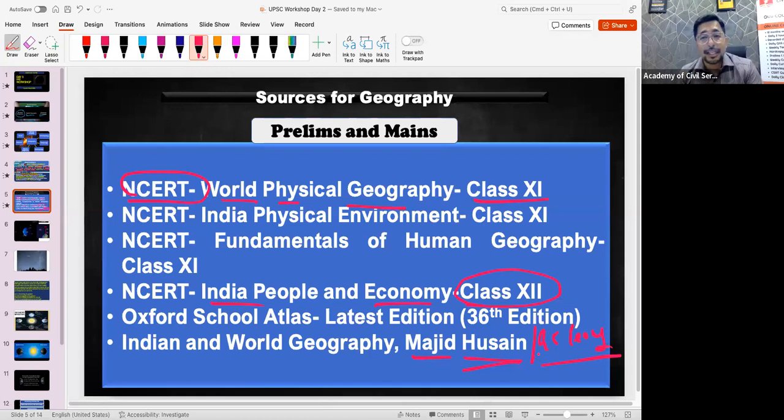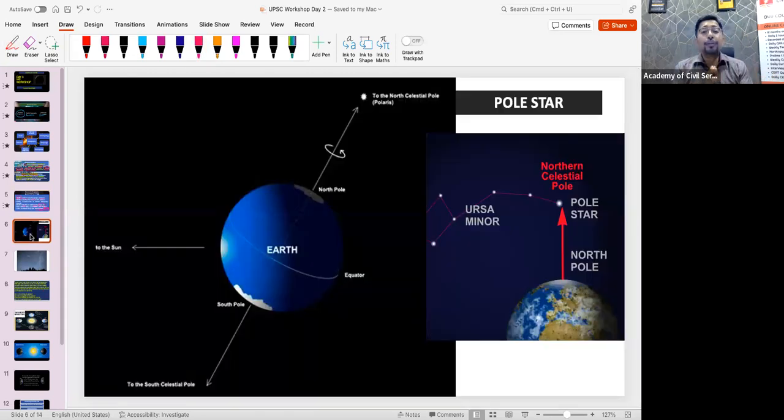And if you do self-preparation, you might take 2 to 3 years to complete all these books. But if you believe in some guidance, like you have attended today's session, then I would strongly ask you to take this booklet, and from here you can pick the important points for the examination, because we have compiled all these books and presented the important points in this booklet.